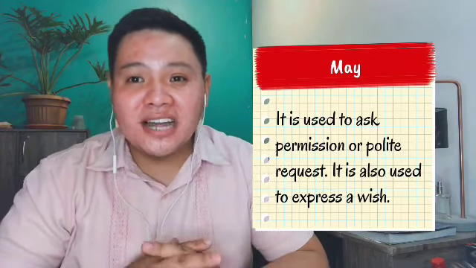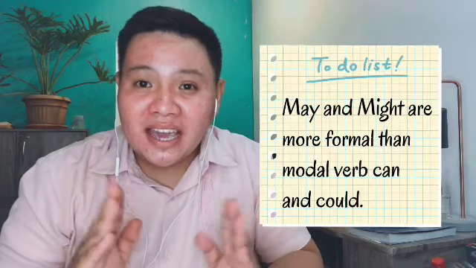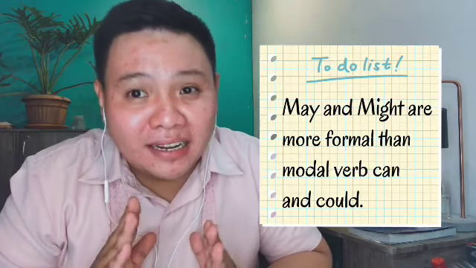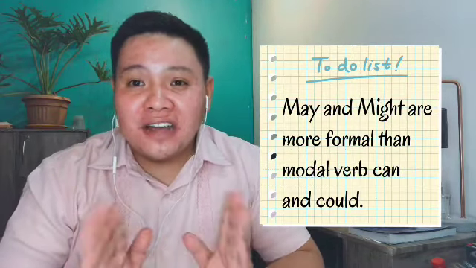And of course, as we all know, may and might are more formal than the modal verb can and could. So if you wish to use these words in a much formal gathering, or say for example in a formal place, you guys may use may and might instead of can and could.